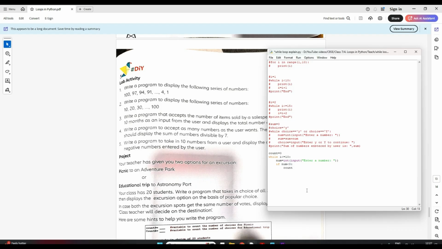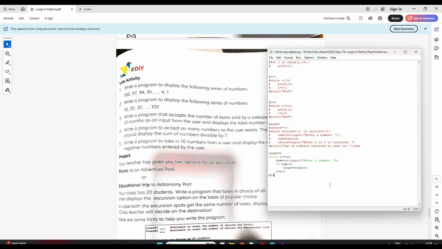So here count is equal to count plus 1. Correct? And then I have to increment. So in the if statement, I want only this one condition. Then in the while loop, I have to increment my I value, because I have to go I plus 1. Correct? I is equal to I plus 1.